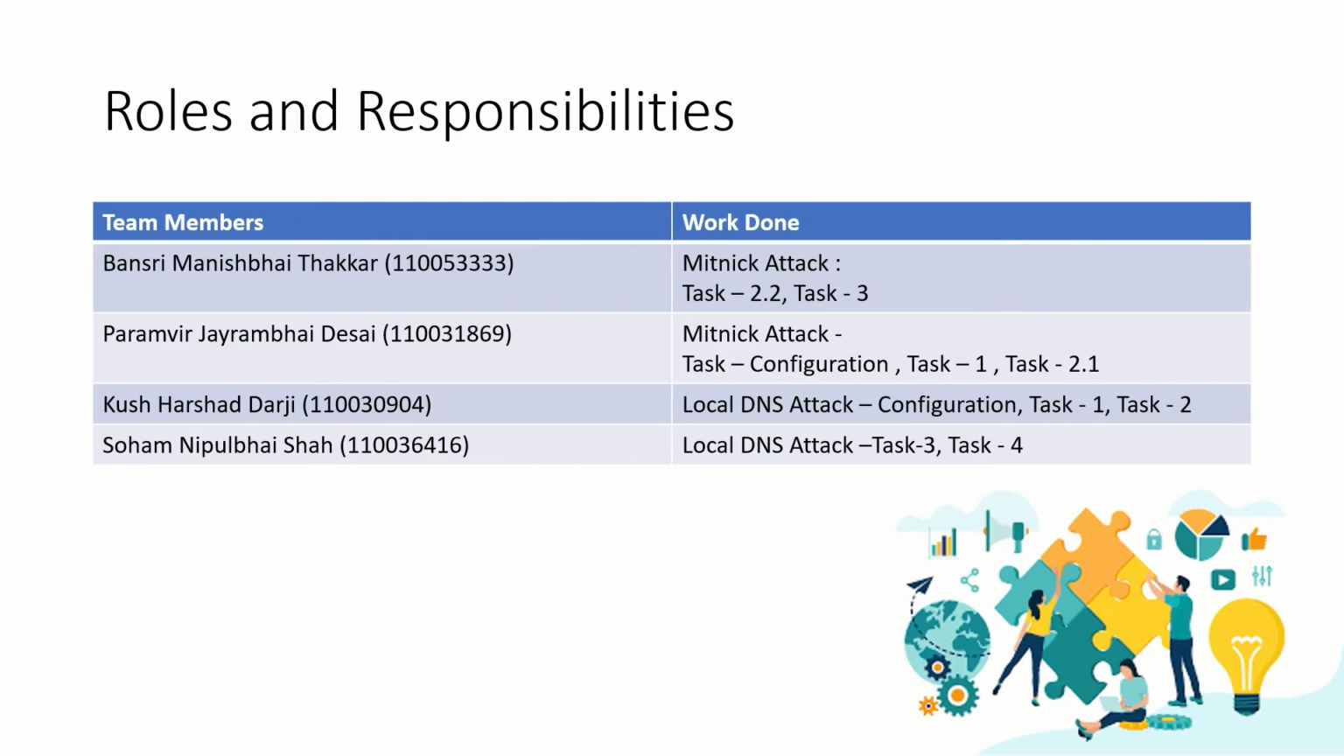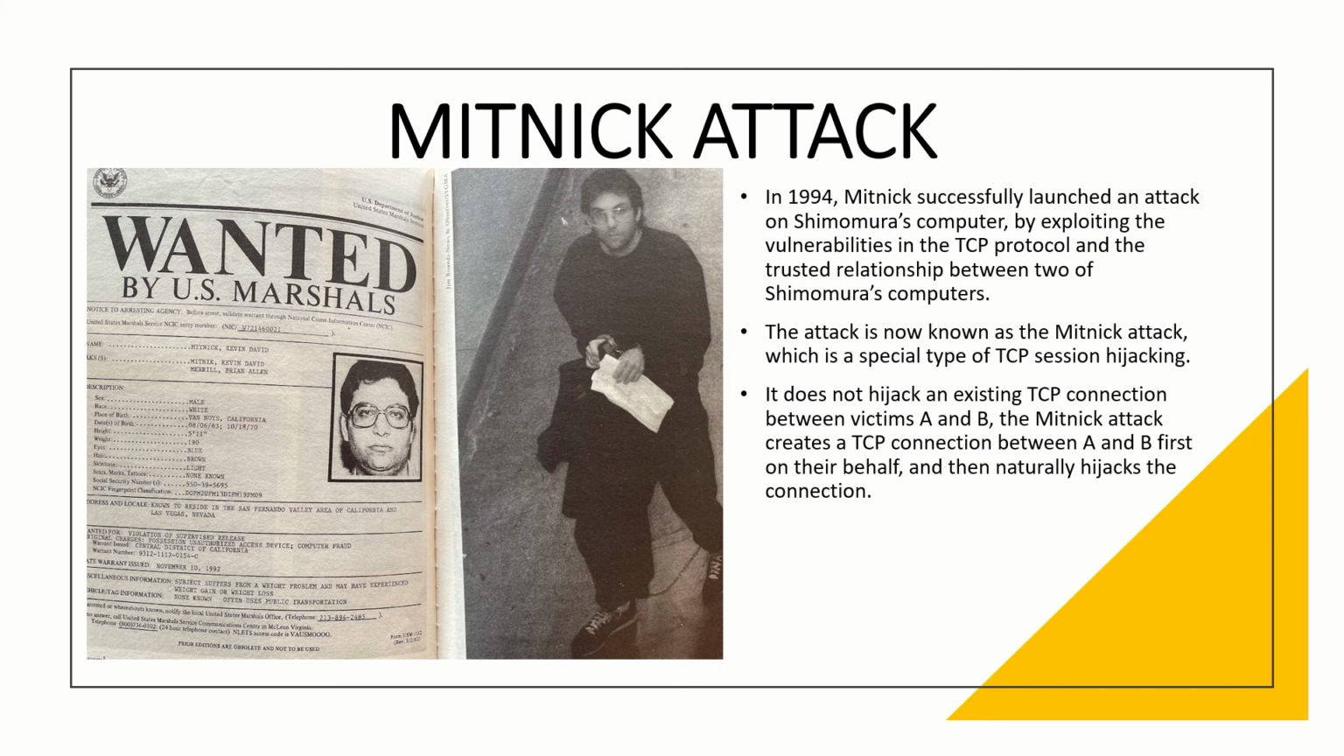We are a group of 4 members including me, Paramveer Desai, Kush Darji and Soham Nipulbhai Shah. We have implemented 2 attacks. I and Paramveer are involved in the Mitnick Attack, and Kush and Soham are involved in the Local DNS Attack, and the task bifurcation is as shown here in the table. So first we will go with the Mitnick attack.